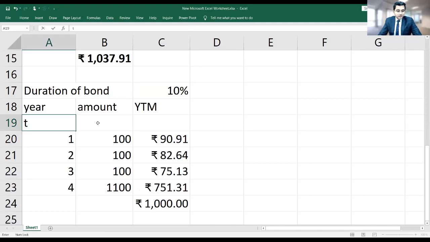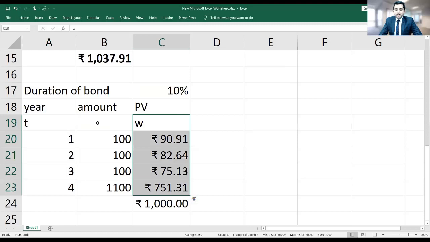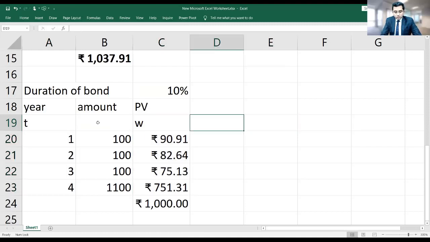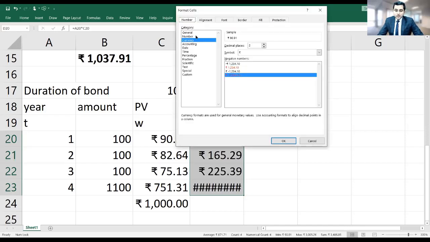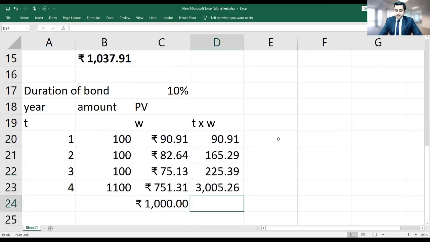If year is represented by T, and you know this PV is represented by weight. So I'm calculating weighted average of 1, 2, 3, 4, where the weight assigned is 90, 82, 75 and 751. So I'll do T multiplied by W. And then I copy it down, and then I make a sum total of it.